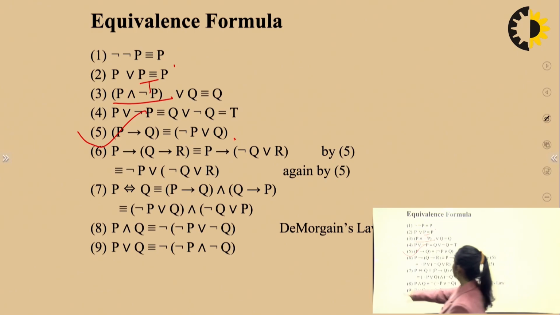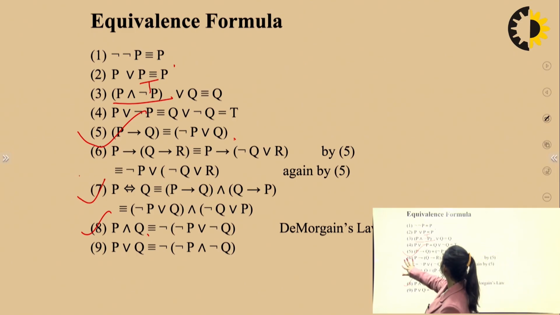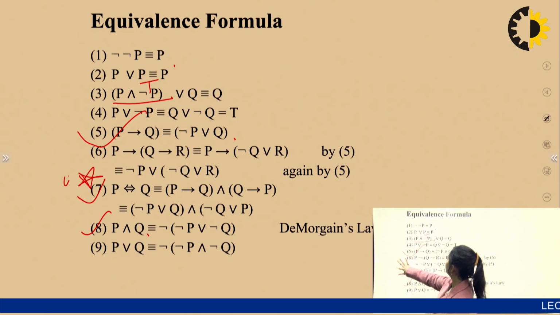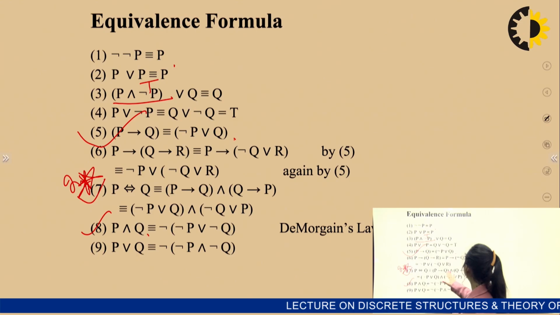Similarly, we have these properties. This is De Morgan's law: not of P and Q is not P union not Q, right? And this is again a very, very important property, if you can see here. P double implies Q means P implies Q and Q implies P.